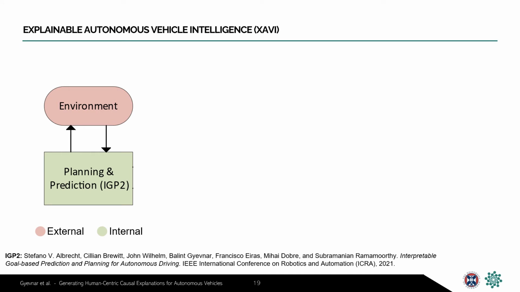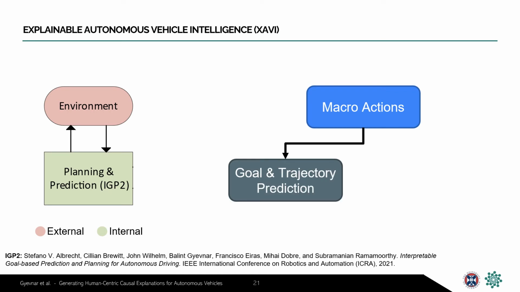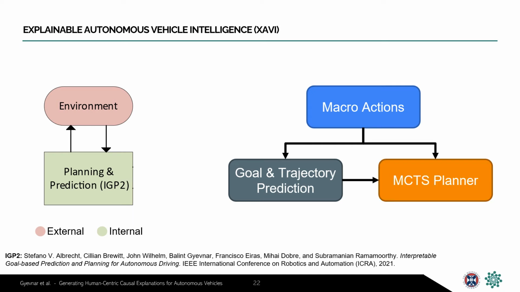To satisfy the transparency requirement of human-centric XAI, we decided to use an inherently interpretable motion planning and prediction system called IGP2. IGP2 relies on intuitive high-level driving so-called macro actions such as change lane or exit road. It finds a probability distribution over the possible goals and trajectories of each other traffic participant using these macro actions. IGP2 then relies on these trajectory distributions to inform a Monte Carlo tree search over macro actions, which finds the most optimal plan for the ego.